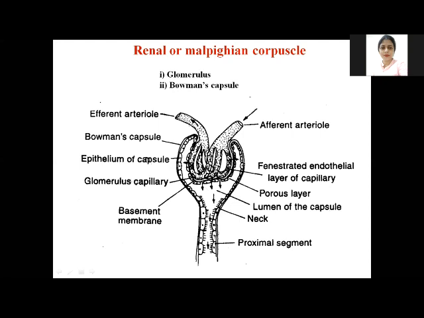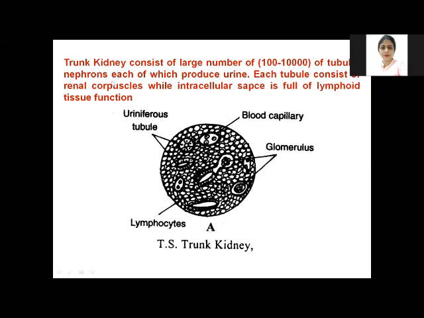And here the filtration of the nitrogenous waste occurs, and this filtrate gets accumulated in this lumen. From the lumen of the capsule, it goes to the neck, which has some narrowing. This narrowing is required to sustain the pressure here for the filtration.